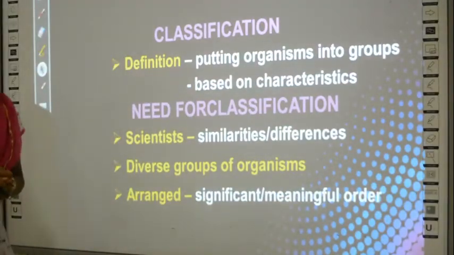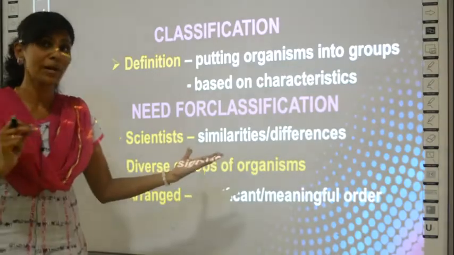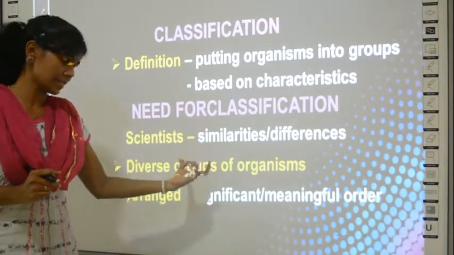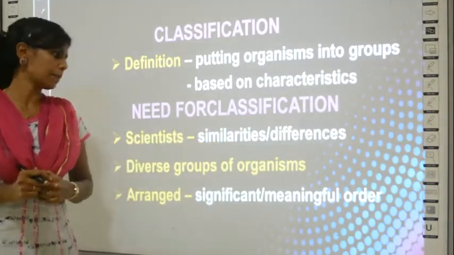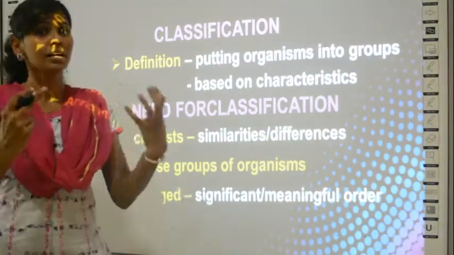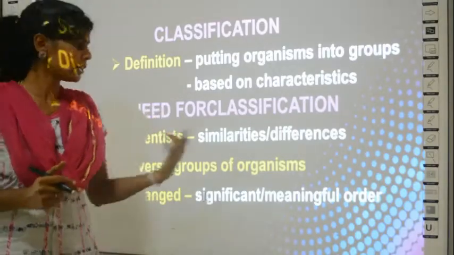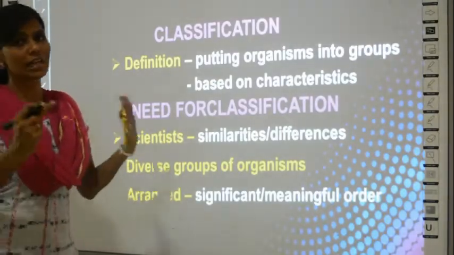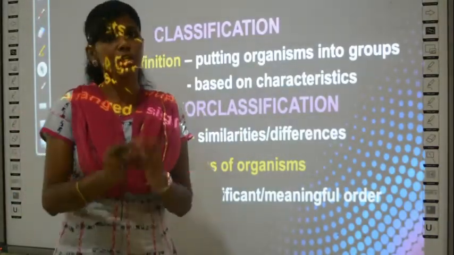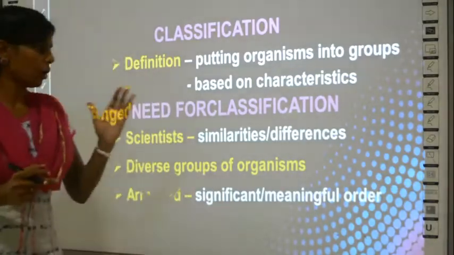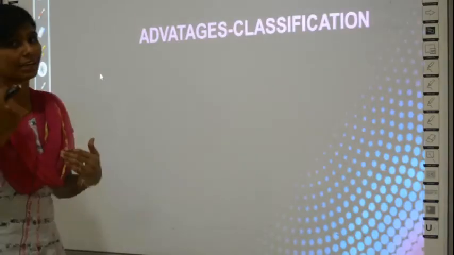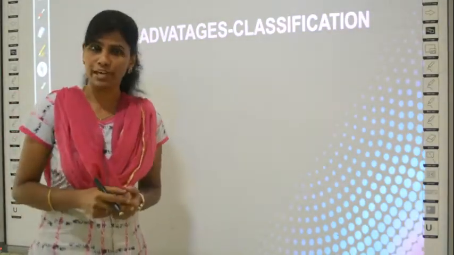So why did scientists want to classify the plants? Mainly scientists were the people who were initially interested to classify plants, and they classified plants based on their similarities or the differences present in the plants, and then they wanted to know the diverse group of organisms. There are many varieties in this world. The scientists wanted to know about them, and also after classification only the scientists were able to arrange all the plants in a proper or systematic order. So these are all about the need for classification.